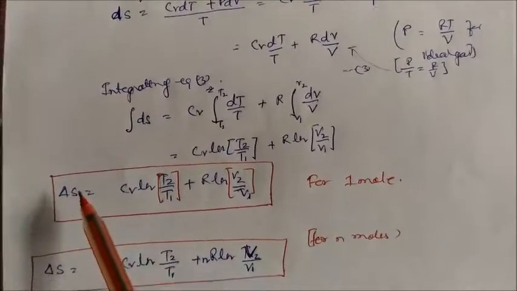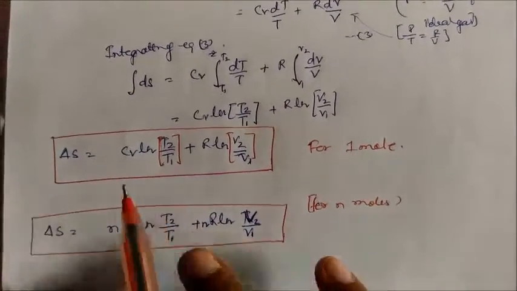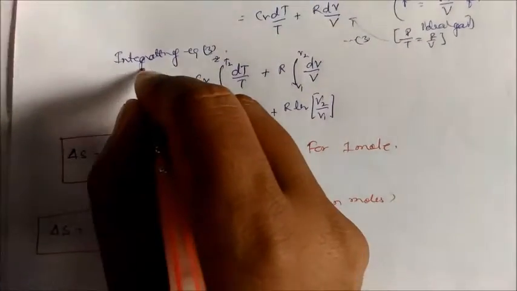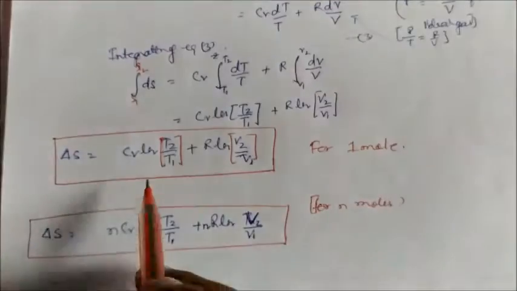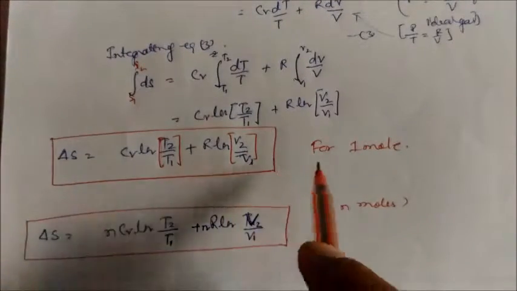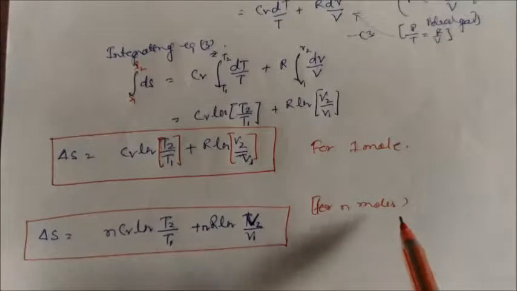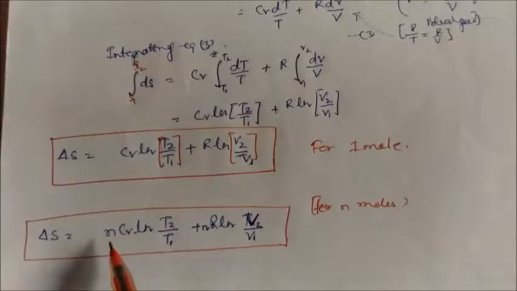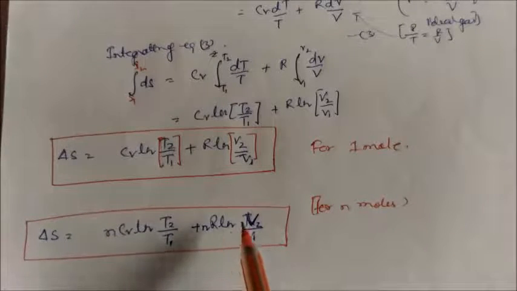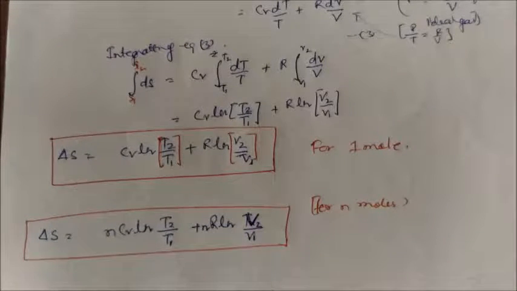So change in entropy will be how much? Change means from the initial to the final state. So this will be Cv natural log T2 by T1 plus R natural log V2 by V1. This is actually for 1 mole of the gas. If you take n moles of gas, then you have to multiply by n. Then this becomes n Cv natural log T2 by T1 plus n R natural log V2 by V1.